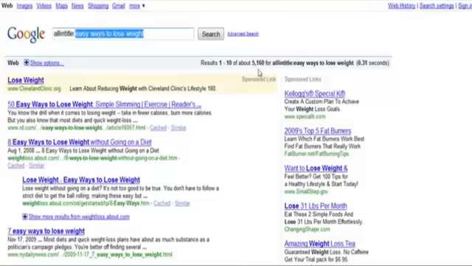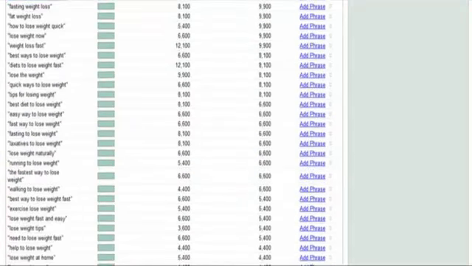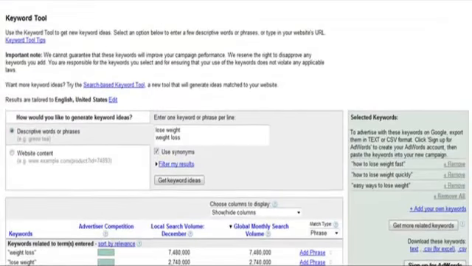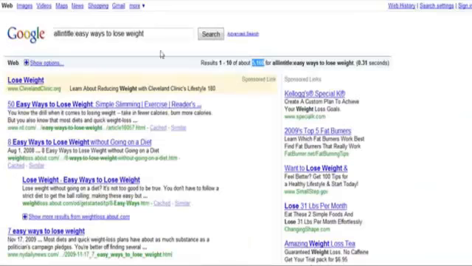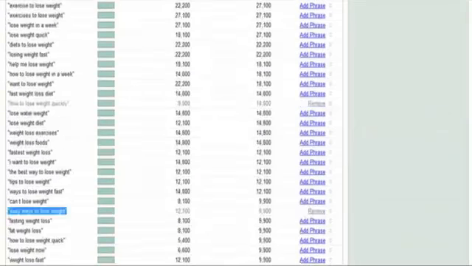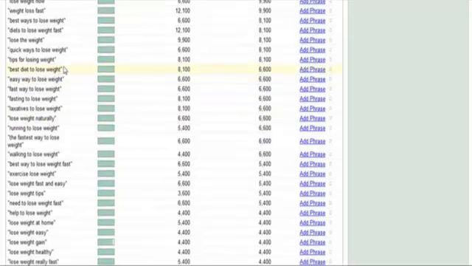So you really need to just look at who's actually trying to rank for that, and you're going to see that you can get some high volume keywords this way. So I recommend you do this, and that you keep trying to narrow down. You want to try to come up with as many possible keyword phrases as you can, because each and every one of these would become an additional article. Like you could do an article on easy ways to lose weight. You could also do an article on how to lose weight quickly or how to lose weight fast. So you can kind of get the idea of how that's going to work.